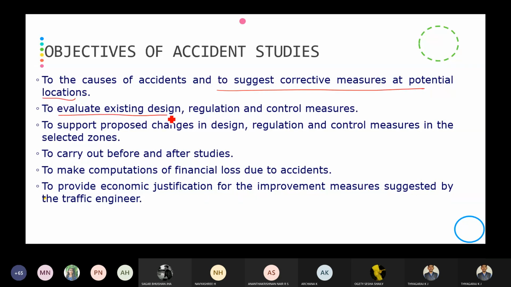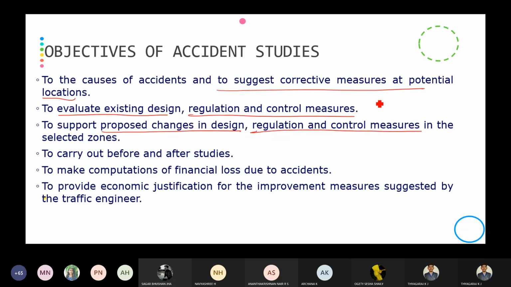Then to evaluate existing design, regulation and control measures, to check whether the signal you have provided is proper or not. And if there are any changes in the design, you are going to support the proposed change in design, regulation and control measures in the selected routes.